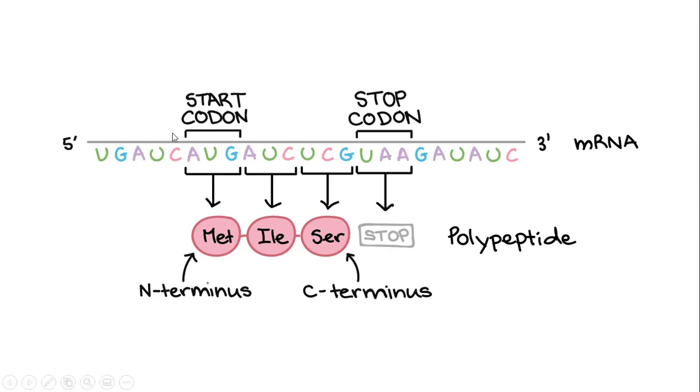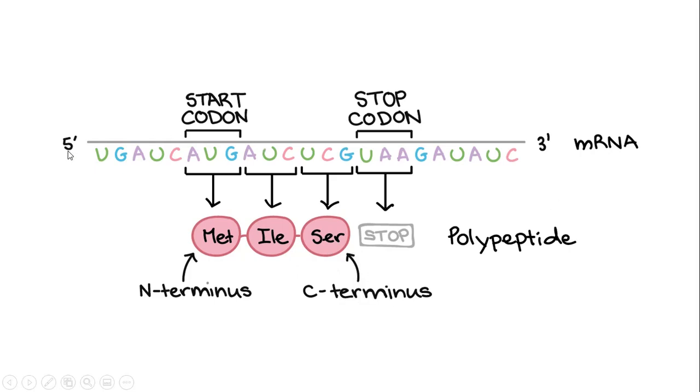In this diagram, you can easily understand the reading frame of the codons. As you can see, this is a strand from 5 prime end to 3 prime end. This is the N terminus where an amino group is exposed, and this is the C terminus where a carboxyl group is exposed.